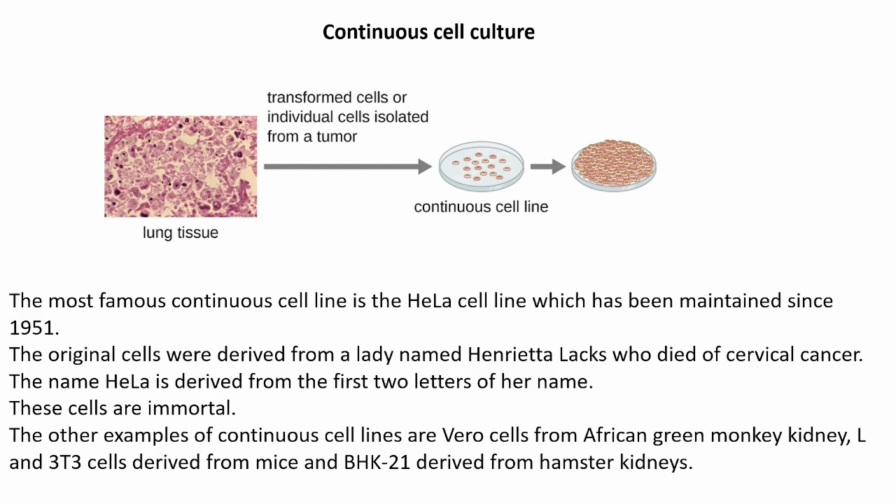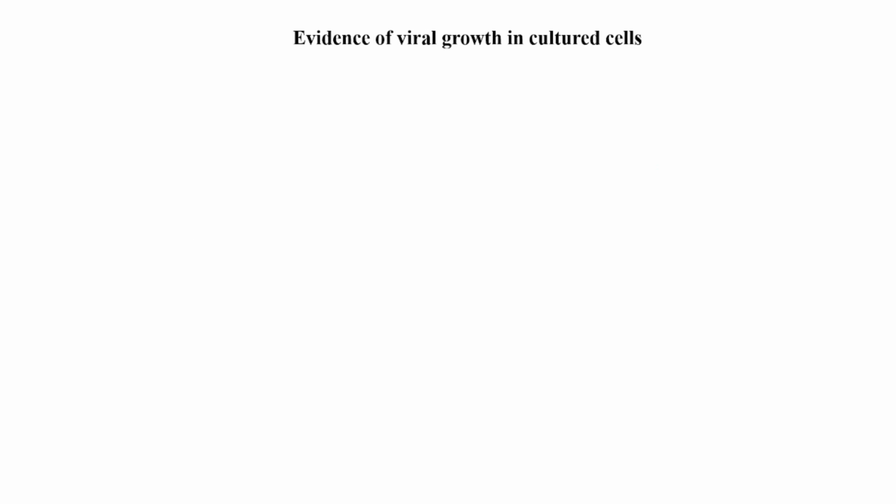But how do we know that viruses have grown in our cell lines? Let us try to find out methods for evidence of viral growth in cultured cells. Some viruses bring about the death of the host cells, and this results in the detachment of infected host cells from the plastic cell culture flask. The changes start becoming visible as more and more cells are infected. These changes are called cytopathic effects.